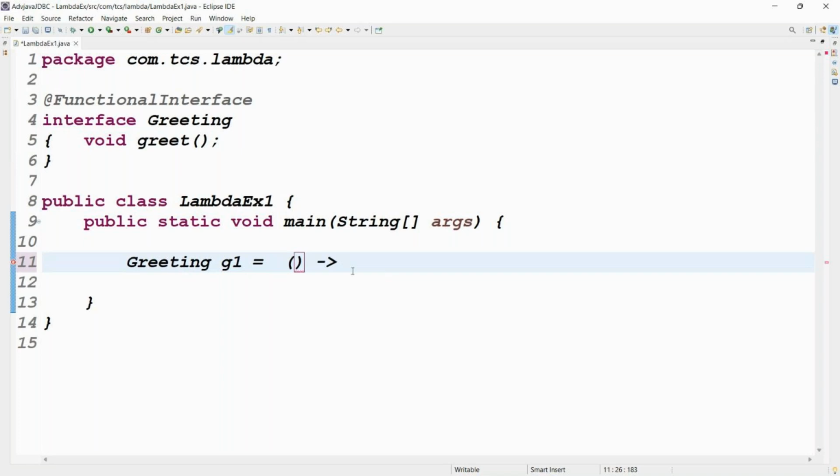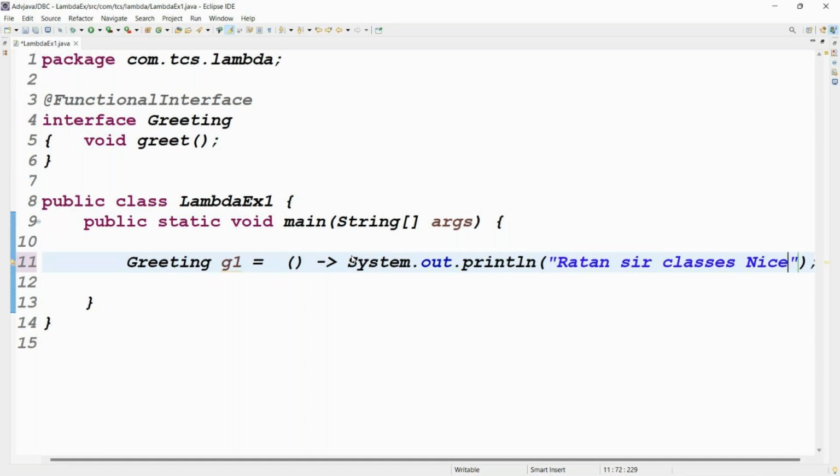What do I need to do? After the arrow, expression, nothing but logic. What I will write as the logic is System.out.println.